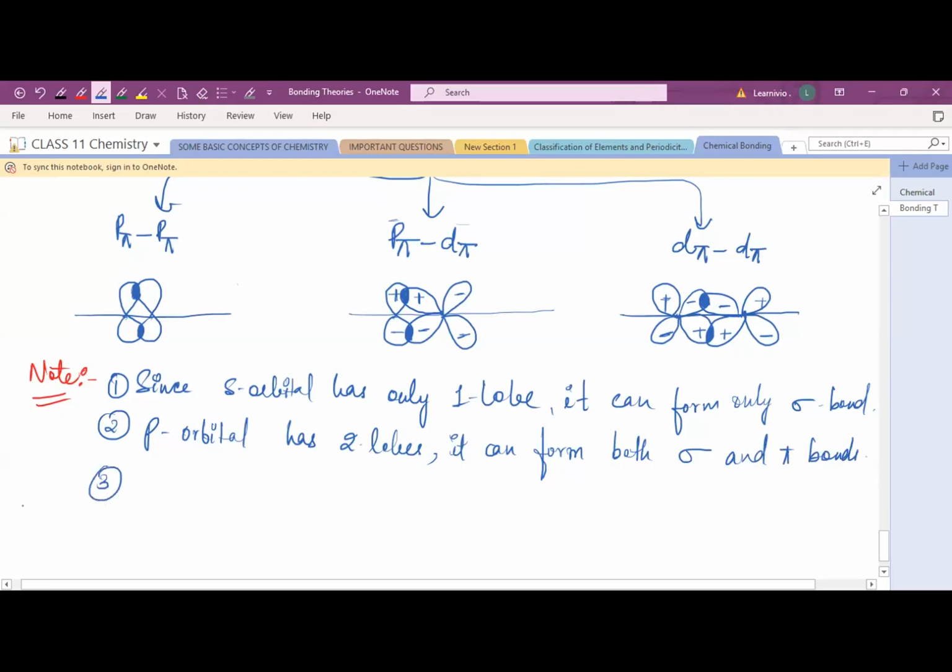Similarly, when we talk about the d orbital, so d orbital has four lobes, right? So it can form sigma, pi, as well as your delta bond. Right, ये तीनों bonds बनाते हैं, delta, sigma and pi.